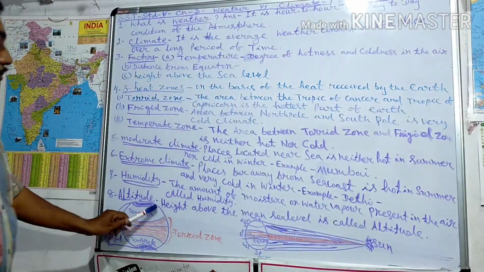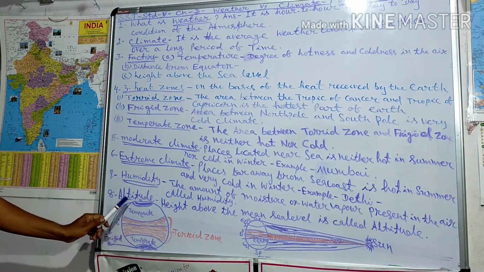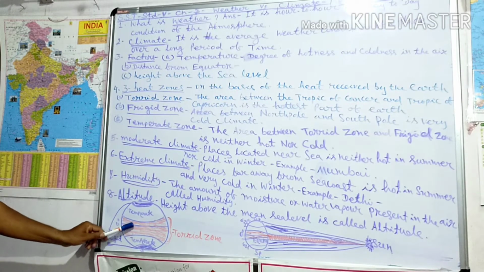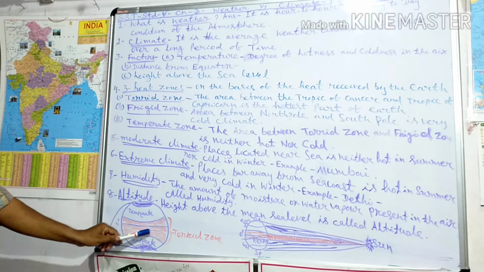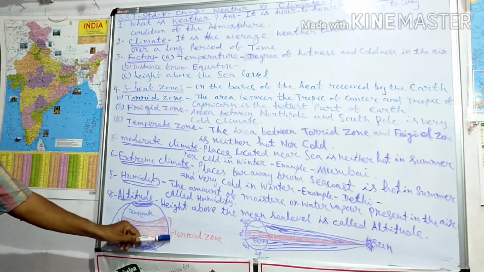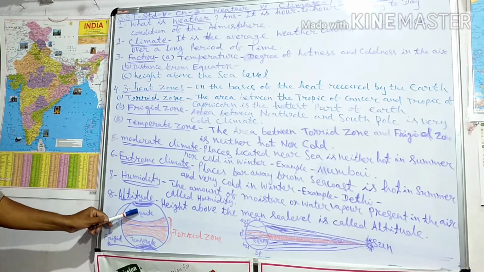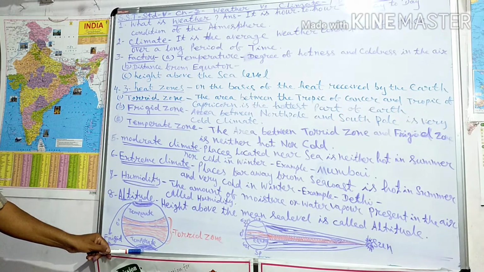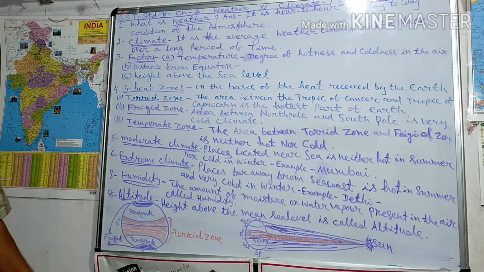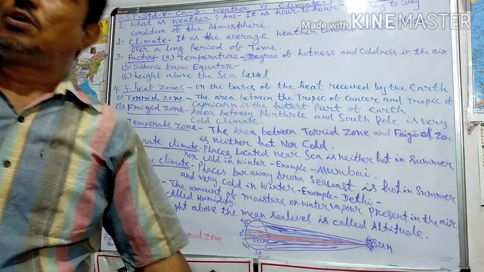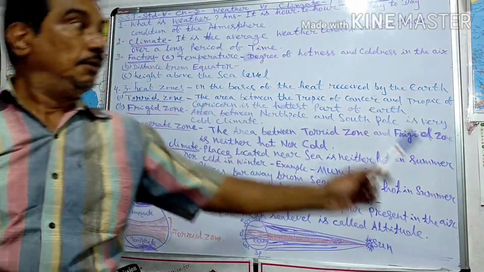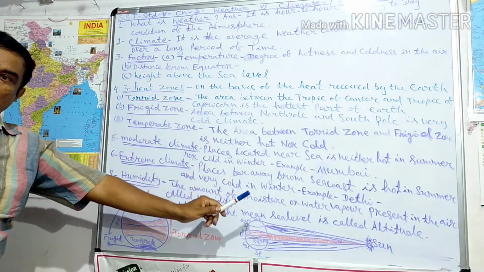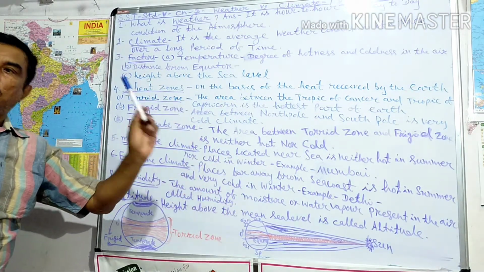Remember the picture. It is the globe. The equator is here, and this portion is the torrid zone, the heat zone. The temperate zone is neither hot nor cold. This is the frigid zone, too cold, because the polar region is the frigid zone. So that is all about weather versus climate. Remember the chapter mindfully, then write the question answers and remember them.